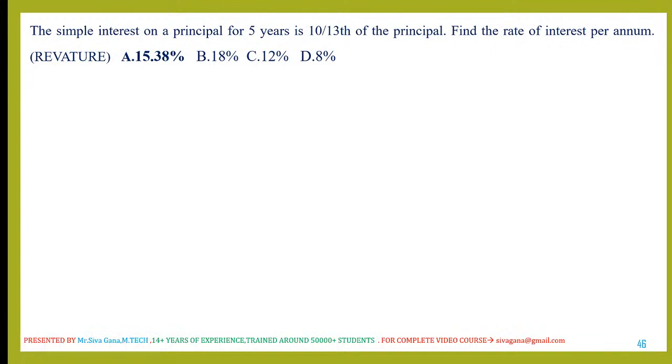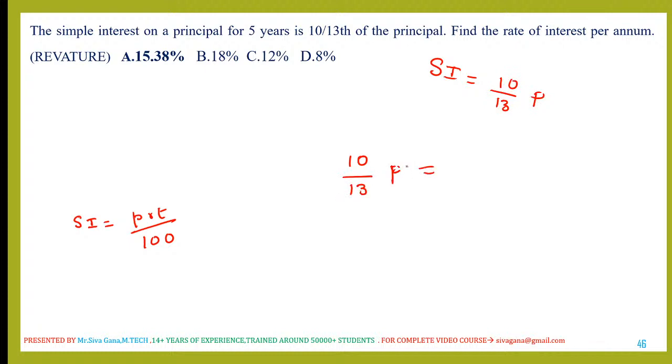The simple interest on a principal. Once you see simple interest, what should come to your mind is this: simple interest is equal to PRT by 100. The simple interest on a principal for 5 years is 10 by 13th of the principal. He has given that simple interest is nothing but 10 by 13 of the principal. So 10 by 13 of the principal is equal to principal P times rate of interest, which we need to calculate, times time period of 5 years, divided by 100.